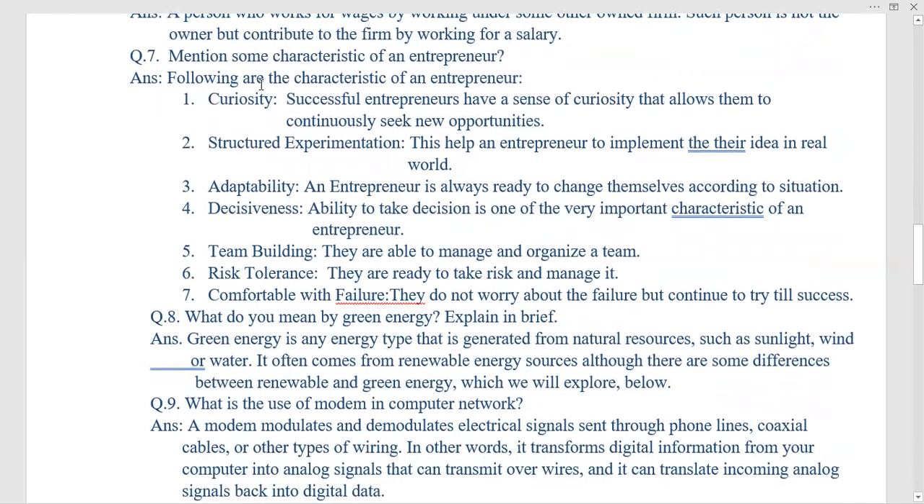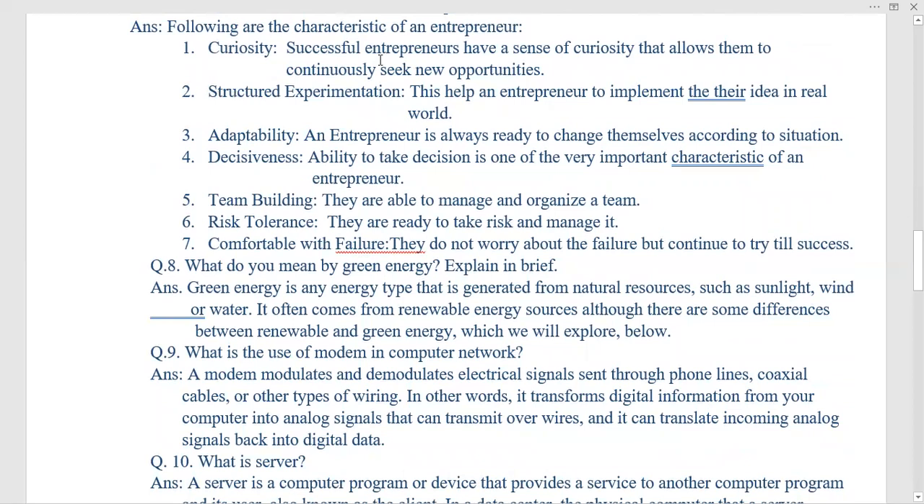Next question, number 7. Mention some characteristics of an entrepreneur. So what are the characteristics of an entrepreneur? Entrepreneur is a person who is very curious, structured, experimental, and then adaptive. He should have adaptability, decisiveness. Decisiveness means to be able to make decision, team building, risk tolerance, comfortable with failure. These are the things that should be with an entrepreneur.